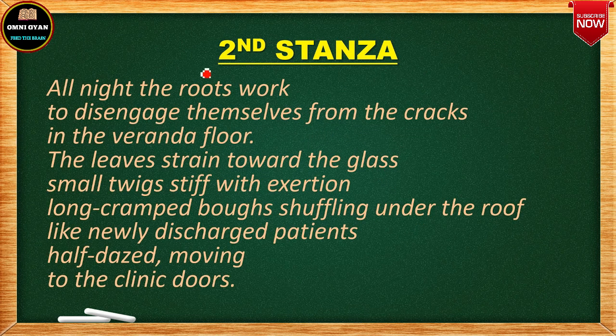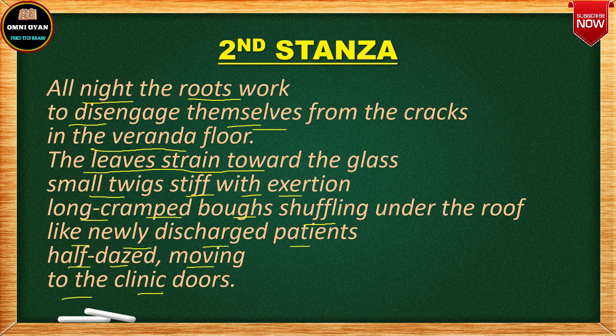Very easy. Now we come to the second stanza. All night the roots work to disengage themselves from the cracks. Now see students, when I'm doing the explanation, you keep the book in front of you, all right, so that you can relate my explanation to the book. Okay, so to disengage themselves from the cracks in the veranda floor, the leaves strain towards the glass, small twigs stiff with exertion, long cramped boughs shuffling under the roof like newly discharged patients, half dazed moving to the clinic doors. अब इसका मीनिंग क्या है? What is the meaning of this?